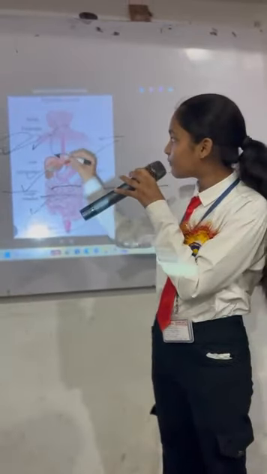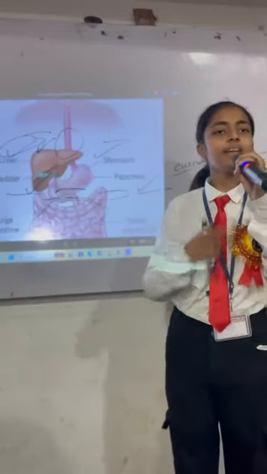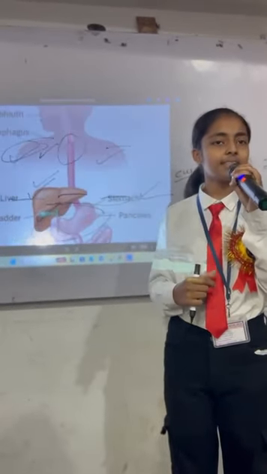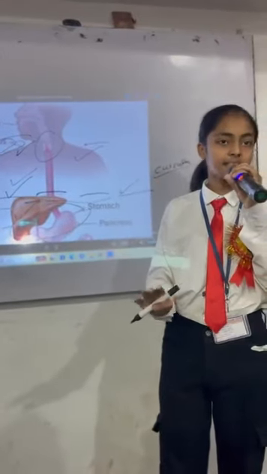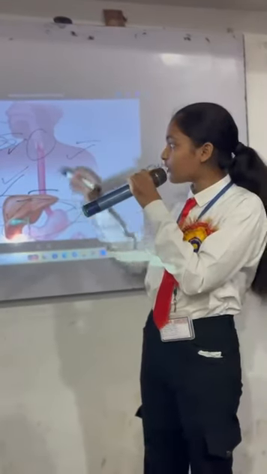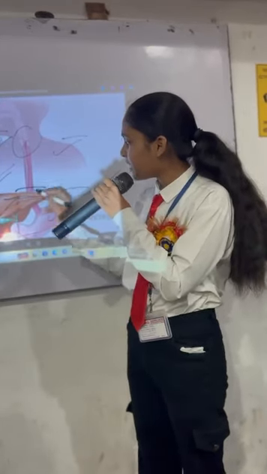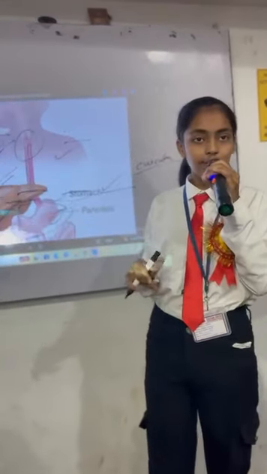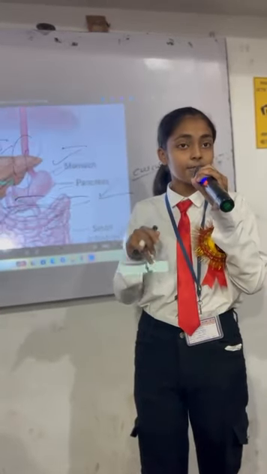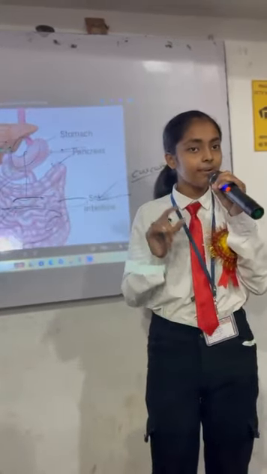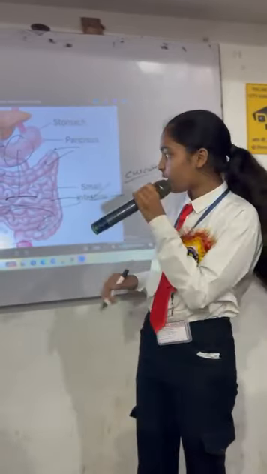Then we reach a very big part known as the esophagus. What is the esophagus? A very long pipe that connects our mouth to our stomach. There is no digestion that takes place in the esophagus. It is only important for transporting the food to our stomach. The movement by which it does this is known as peristalsis. Peristalsis is the wave-like movement done by our esophagus to push our food down into our stomach.